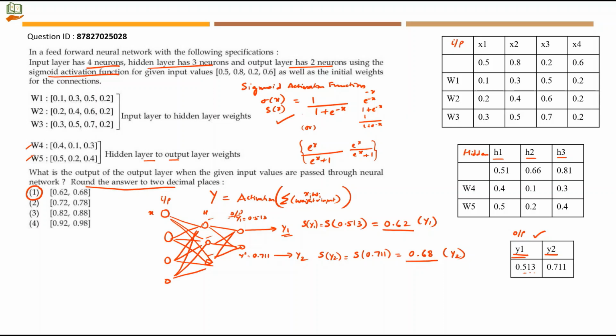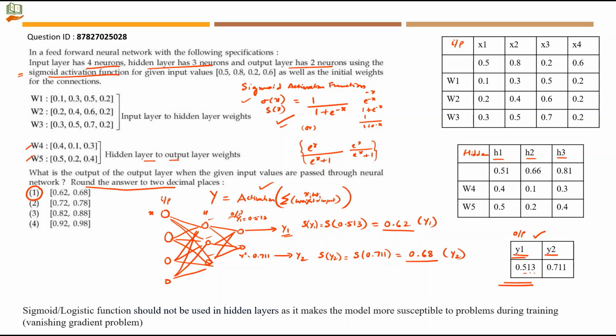This is how you have to solve a neural network problem, and this is how you have to find the output of the output layer. If they have not mentioned about sigmoid activation function, the problem will stop here. I want to add one more point here. I have seen few solutions where they have applied activation function in hidden layer as well. Sigmoid or logistic function should not be used in hidden layers as it makes the model more susceptible to problems during training. That problem will be called as vanishing gradient problem. This problem will occur when you train the neural network using backpropagation method.